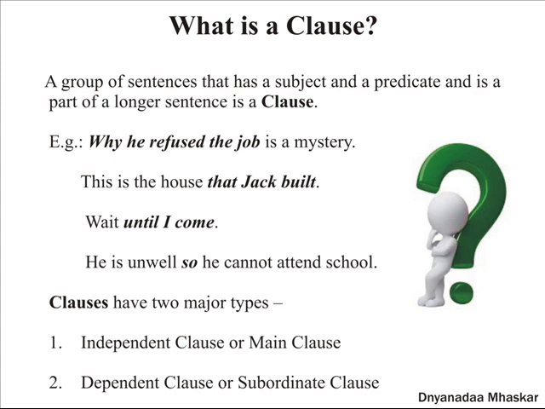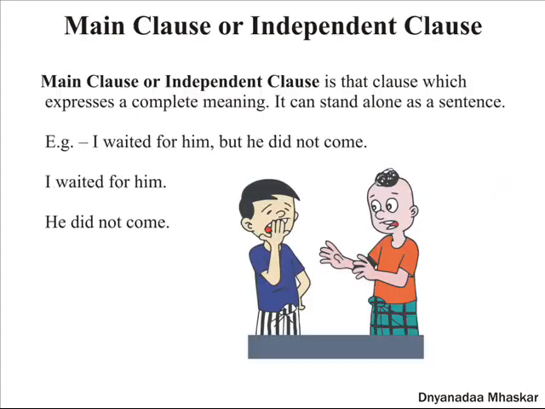Clauses have two major types. The first one is the independent clause or main clause. The second one, the dependent clause or subordinate clause. Let us now understand more about the main clause or independent clause. A main clause or independent clause is that clause which expresses a complete meaning. It can stand alone as a sentence.